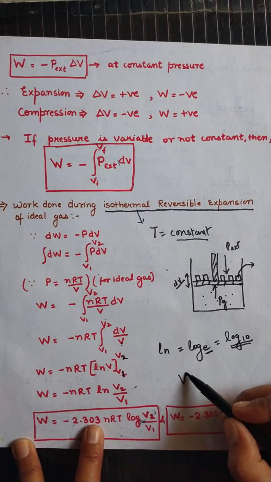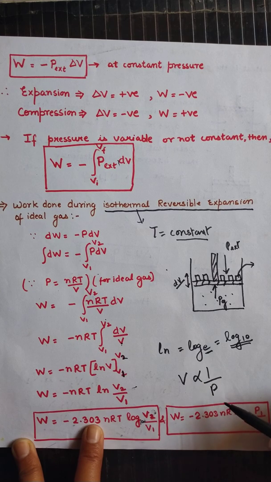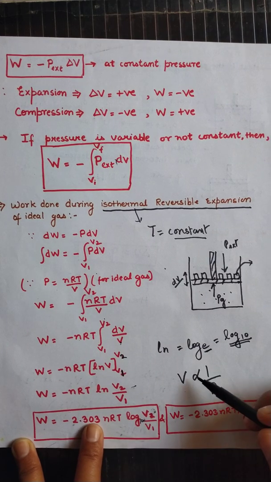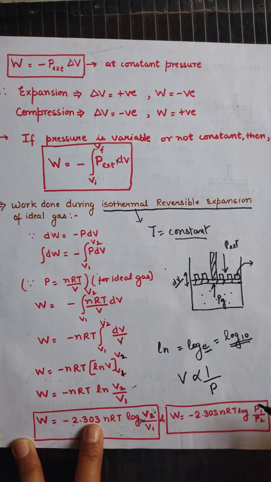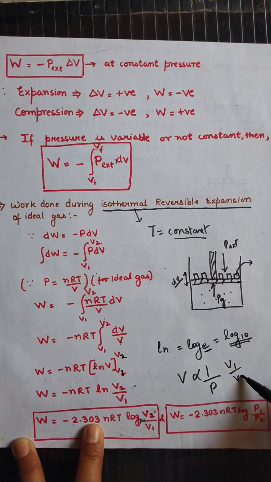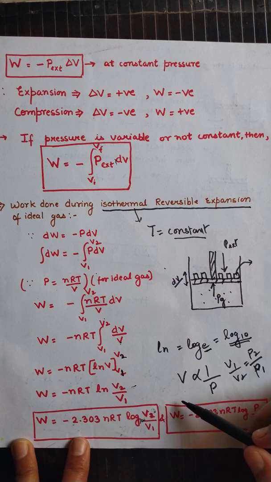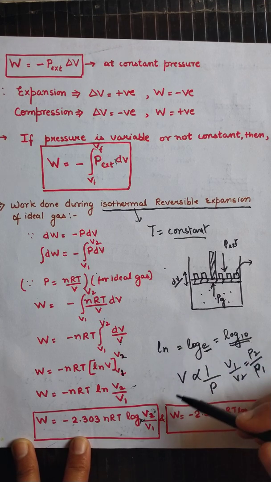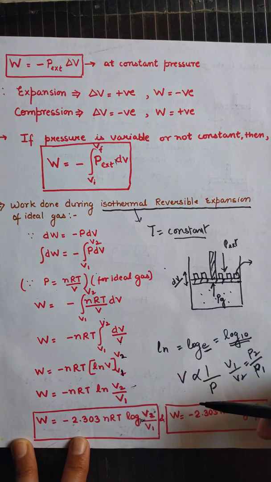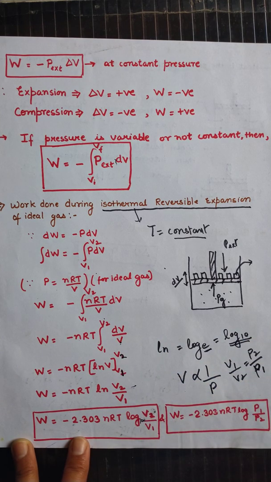We also know that V is inversely proportional to pressure. So V1 upon V2 is equal to P2 upon P1, or V2 upon V1 is equal to P1 upon P2. That is why W is equal to minus 2.303 nRT log P1 upon P2. So this is the work done. Simply remember the formulas for the work done during an isothermal reversible process. No one will ask for the derivation, only the formulas are important.